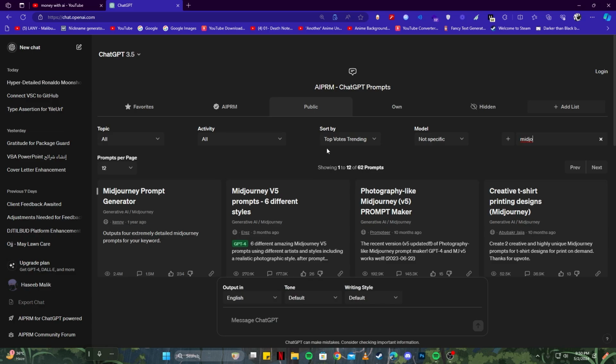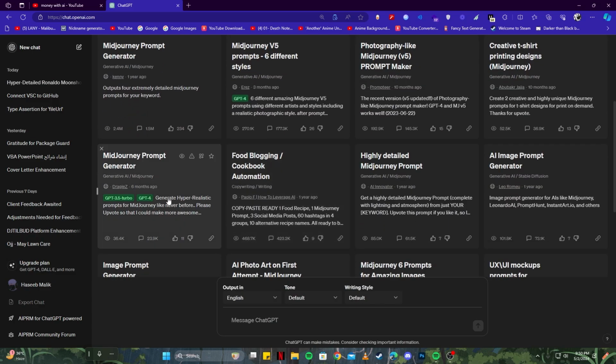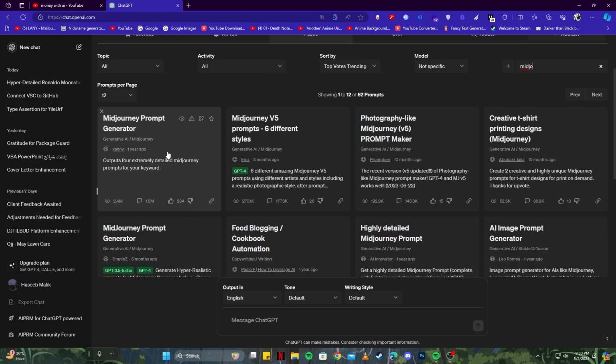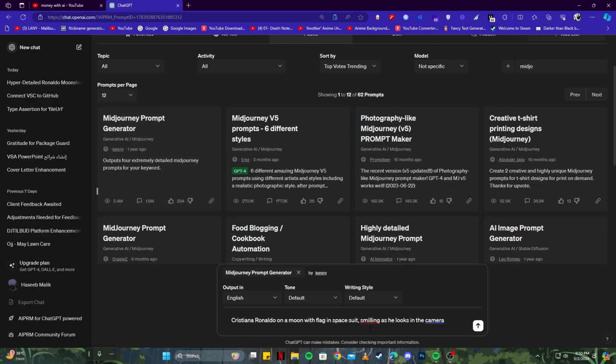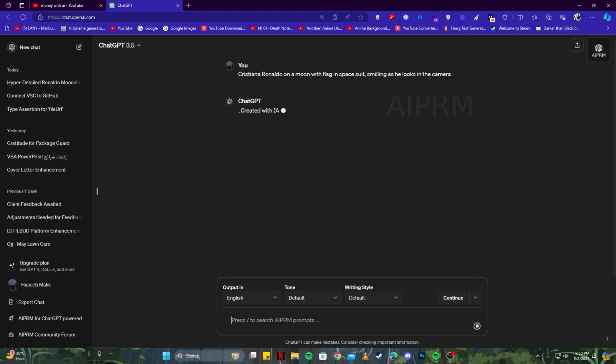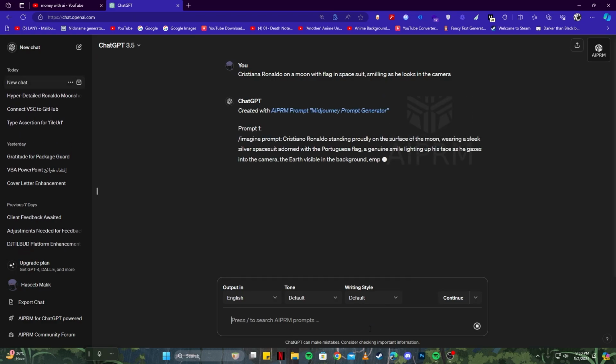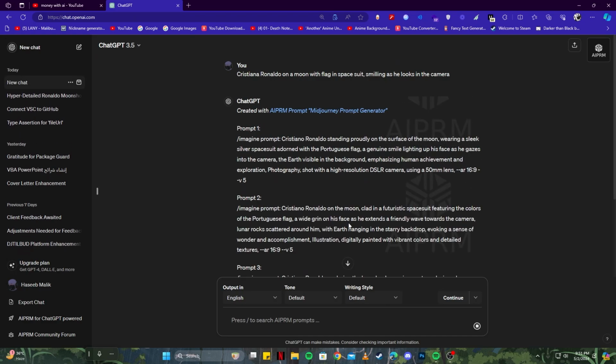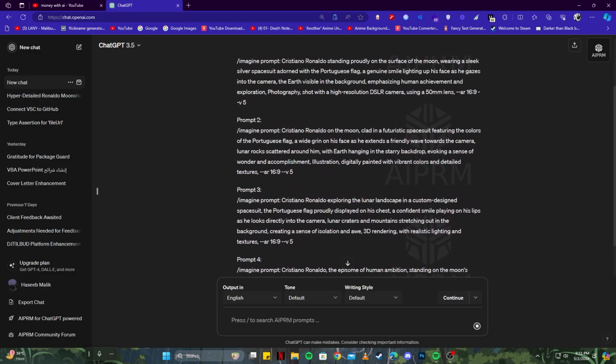And here you will see a lot of different prompts, out of which I'm going to select this one, but you can choose whichever one you like more. And I think this one is good too. It's all up to your preference. You can read through what these prompts do. And I believe the one with a lot of usage is the one you should definitely check out. So let's go with this one here. And just write anything plain and simple. As you can see, I'm writing a very generic prompt, but you will see how it generates some really high quality ones for me. And as you can see, we have gotten some really high quality prompts which we can use to generate our art.